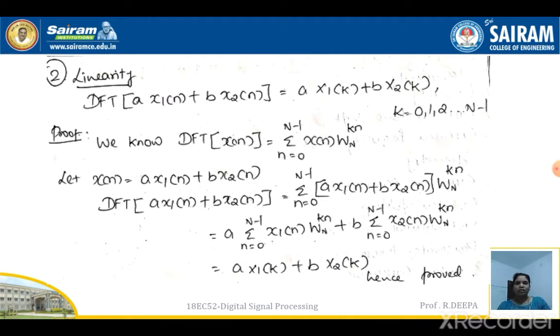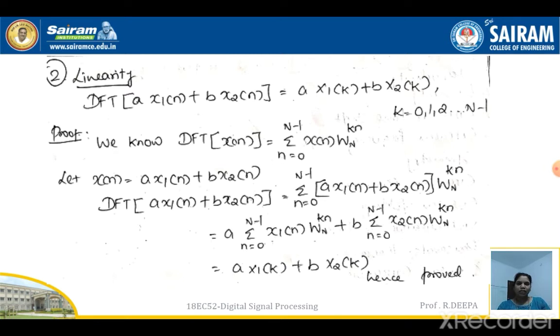So as we know, the expression for the DFT is: DFT of x of n is equal to X of k, which is equal to summation n equal to 0 to N minus 1 x of n W_N power of kn. As the expression we need to prove is, we have to take DFT of a x1 of n plus b x2 of n. Hence, I am replacing x of n with a x1 of n plus b x2 of n in the above equation. And I am getting in the right hand side summation n equal to 0 to N minus 1.